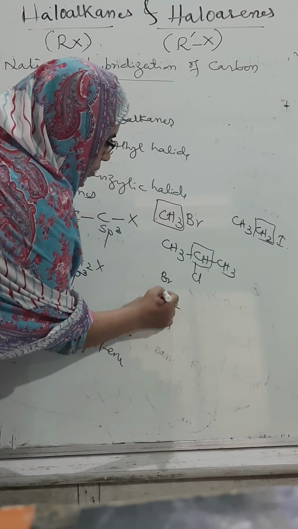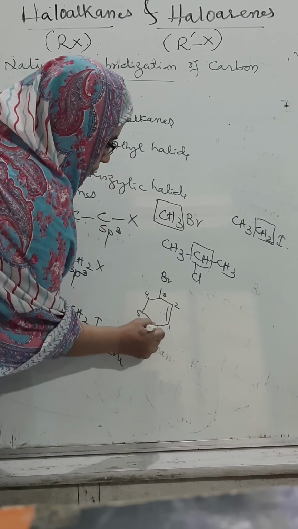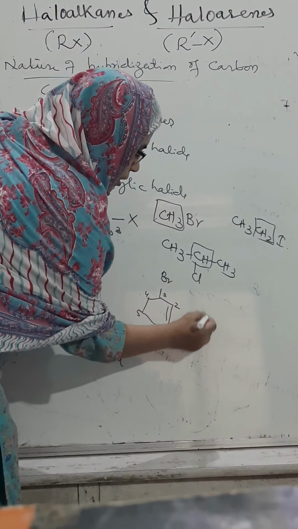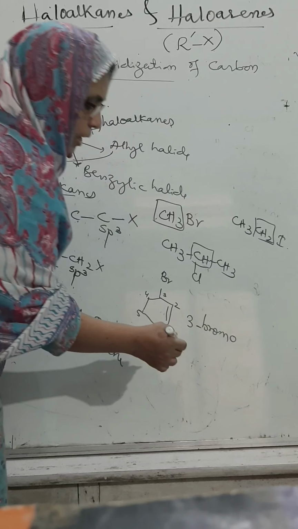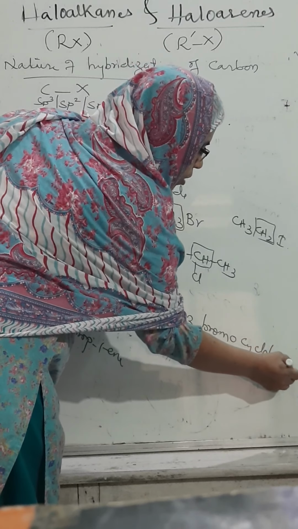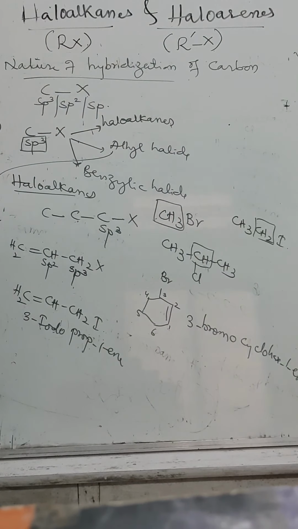1, 2, 3, 4, 5, 6. Tell me the name. 3-bromocyclohex-1-ene. It means that allylic carbon atom should be there. Which type of carbon atom is called allylic carbon atom? sp3 hybridized carbon atom containing halide, but the next carbon atom is sp2 hybridized. They are called as allylic.